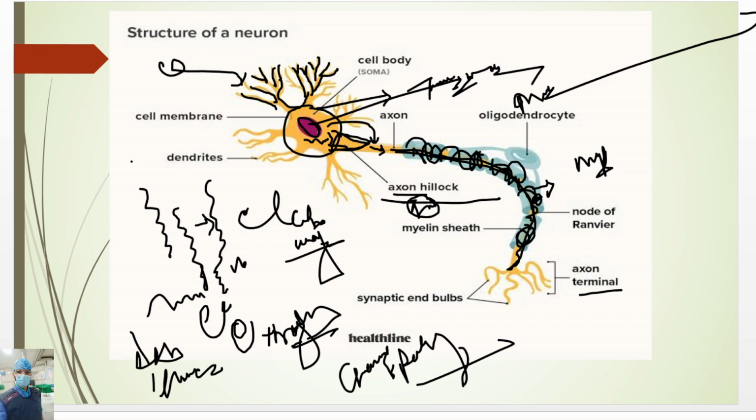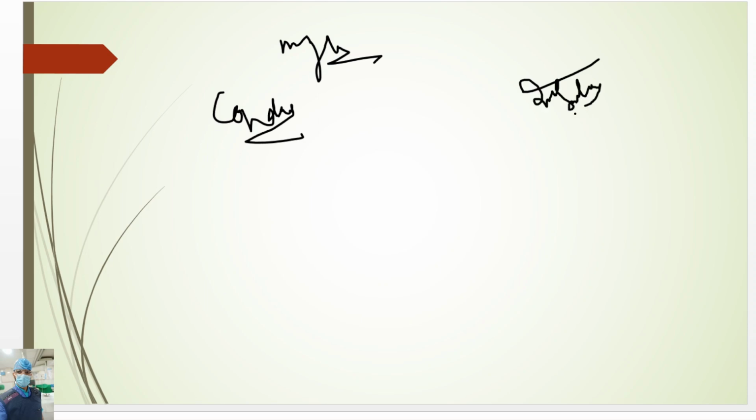Here see the myelin sheath function. One is conduction and another is insulation.